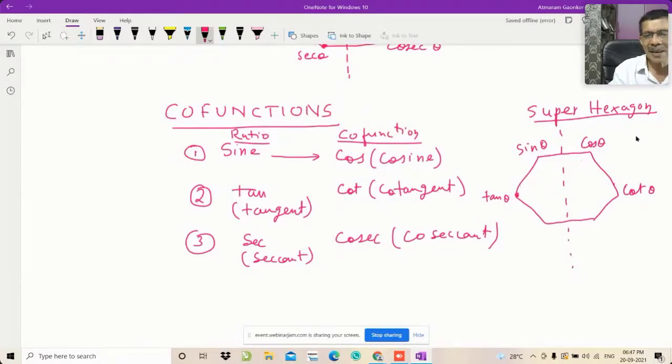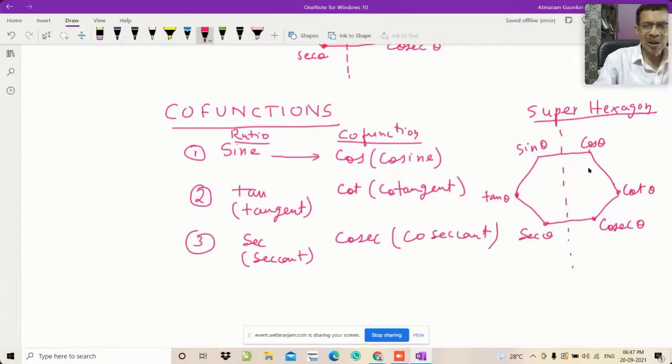And then you divide this super hexagon into two equal halves. One is left hand side, another one is right hand side. And in the right hand side, all these three vertices, this is one vertex, second vertex, and the third vertex, should be with trigonometric ratios starting with C. So one is cos, another one is cot, and the third one is cosec. I will write this vertex as cosec of theta. And you see 5 trigonometric ratios are filled with 5 vertices. One vertex is remaining and unfilled, that is sec. So you write sec of theta over here.